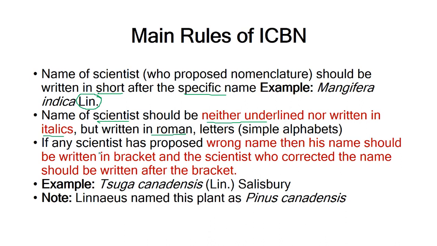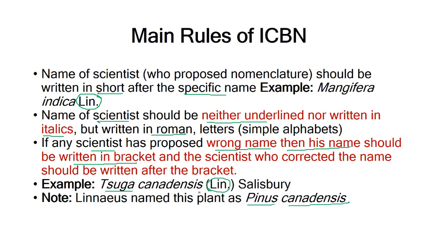If any scientist has proposed the wrong name, then his name should be written in bracket. As you can see in this example, Fuga canadensis. This was given by Linnaeus, as Linnaeus told that this plant should be named Pinus canadensis.